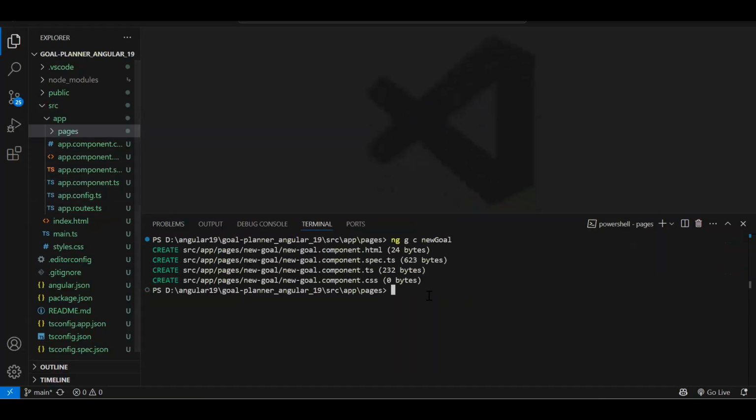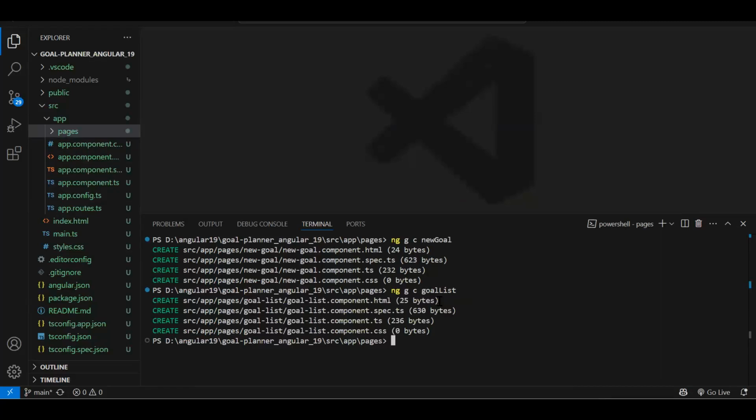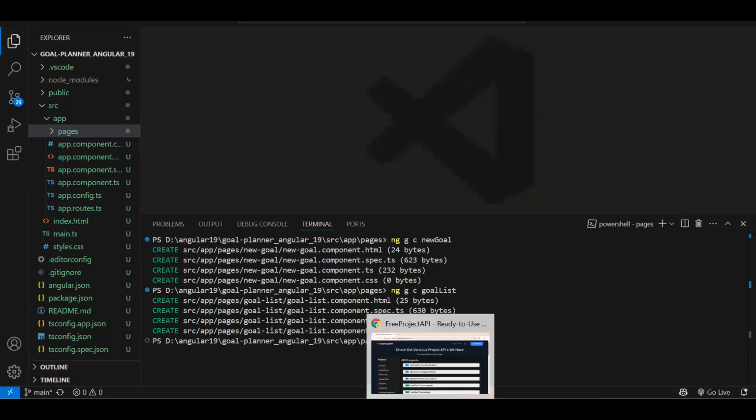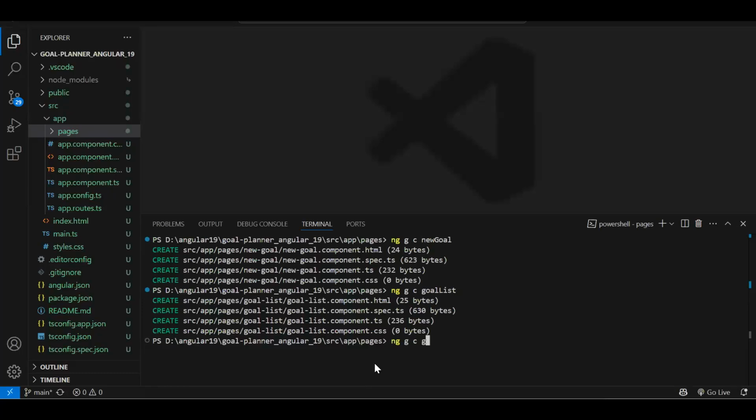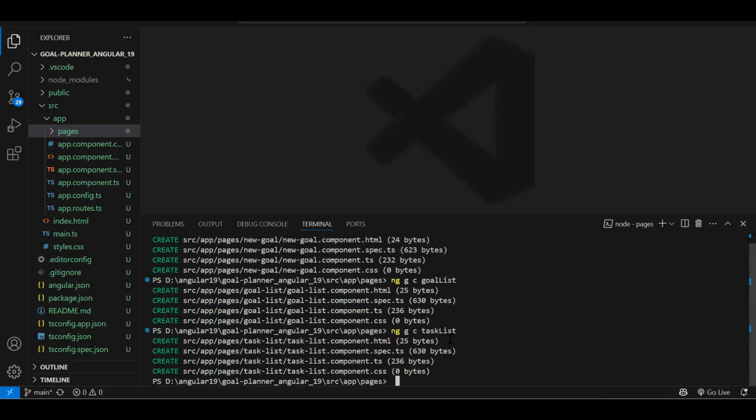I'm using standalone, so you will see app module is not there. We will have op config over here. So goal list, new goal, then we will have goal list. So for goal, we will have two different components. One component dedicated for the form and one more component to show the list. But for task, we will have a single component. If you see, task is very small component. So see, in the model pop-up only, we'll be able to do it. So single component we will be using for creation and everything. So task list and reminder also same. In a single component, we will complete everything.